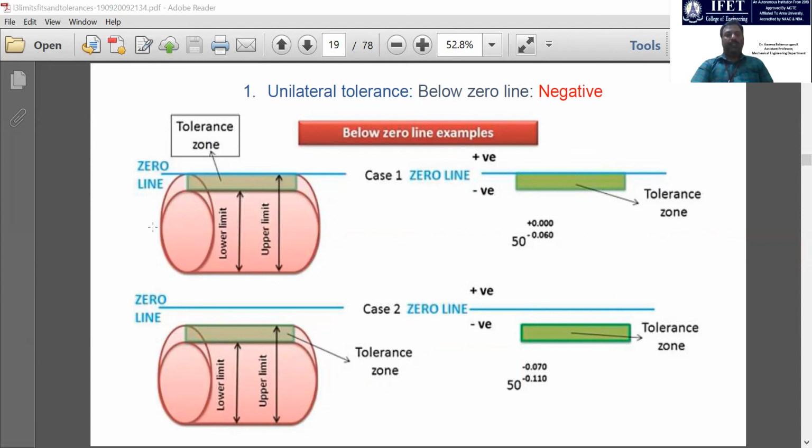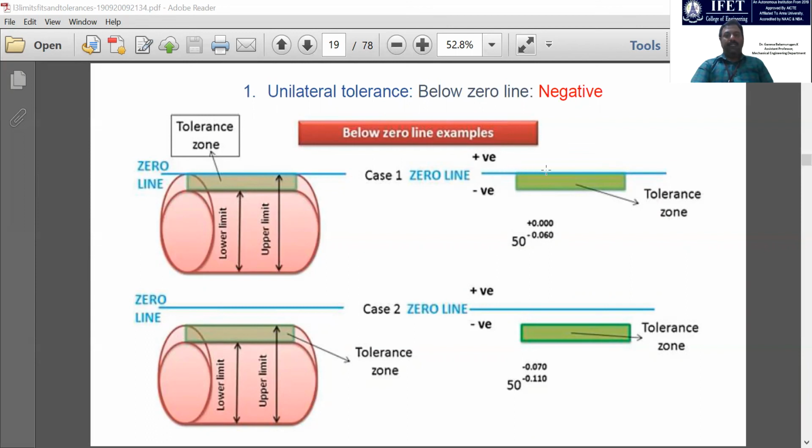This tolerance zone is below the basic size. The 0 line means the basic size, which means the accurate size. Above the basic size it is positive, and below the basic size it is negative.